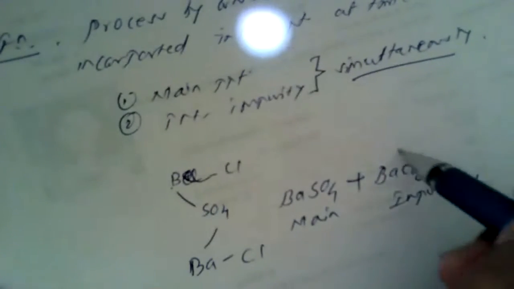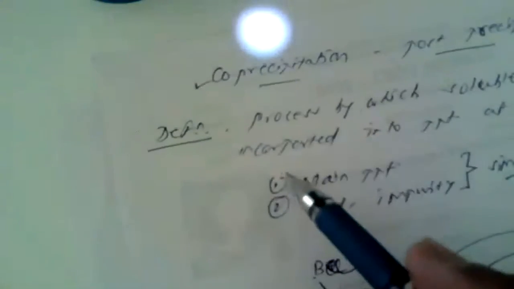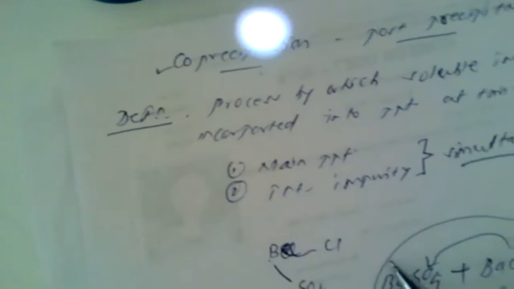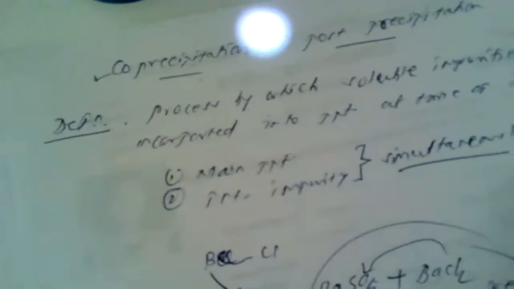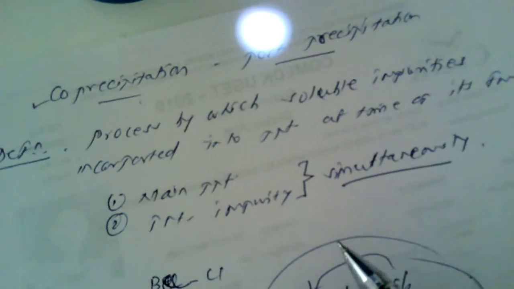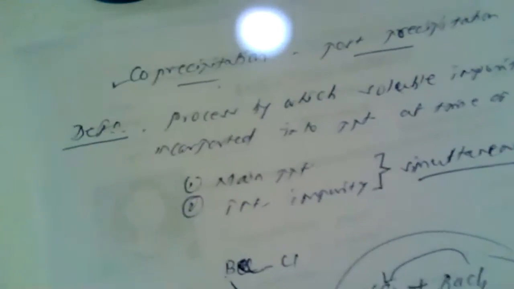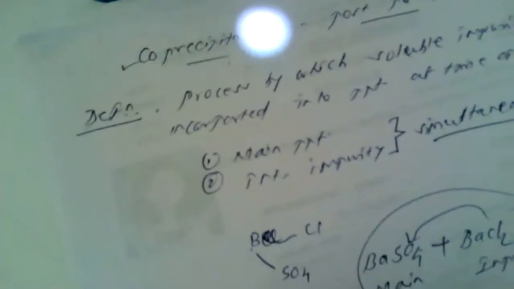Those also get mixed with the precipitate. This phenomenon is known as co-precipitation. So the process by which the soluble impurities get incorporated into the main precipitate at the time of its formation is known as co-precipitation, or in brief, co-precipitation is the contamination of the main precipitate by the soluble impurities which are present in the solution.